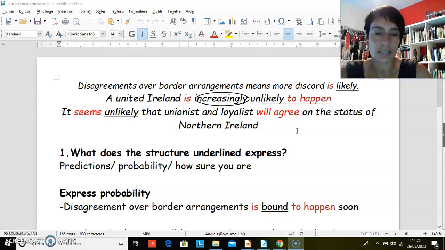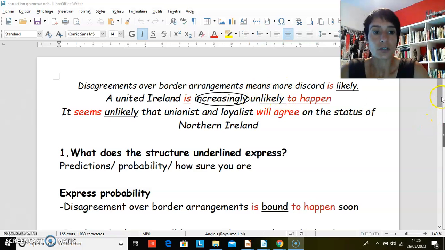The three sentences express an idea of prediction, this idea that you predict an action, an event that will happen in the future, but you're not totally sure. So you involve yourself and you express how sure you are about the action or the event that is coming soon. So it's really this idea of prediction and probability. They all express probability thanks to this word likely or unlikely.